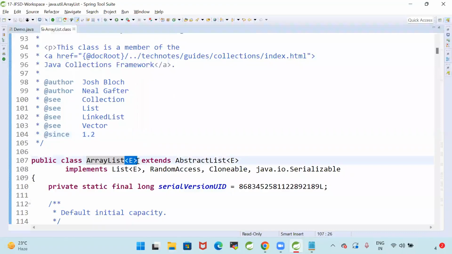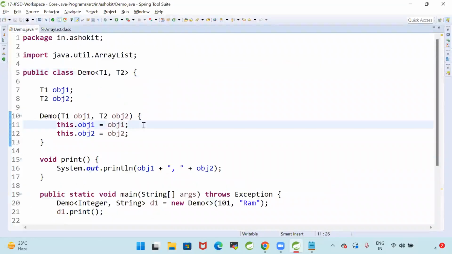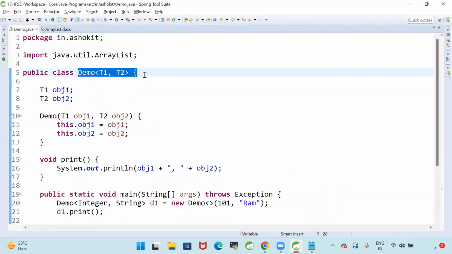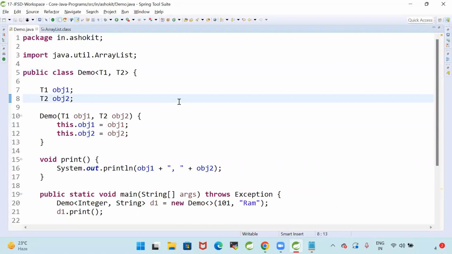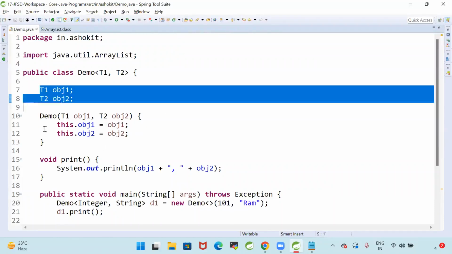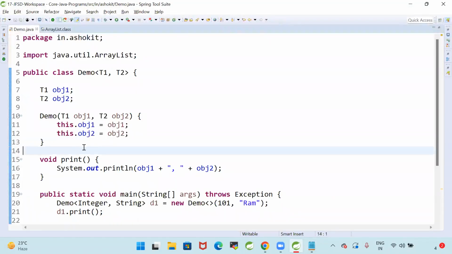You can store any type of data, nothing but elements. It can be any type. So here we can also create our own classes which are generic. Generic means not belonging to any one type. Generic means you can use it as per your requirement.